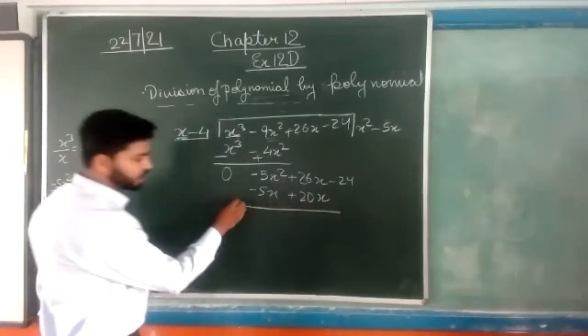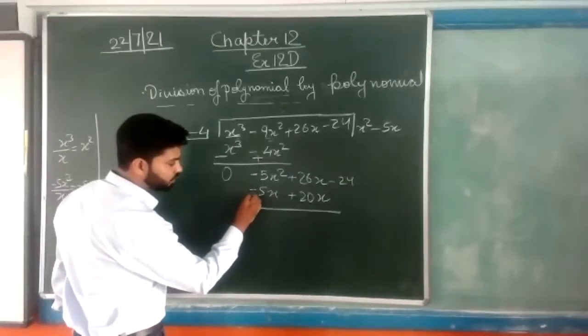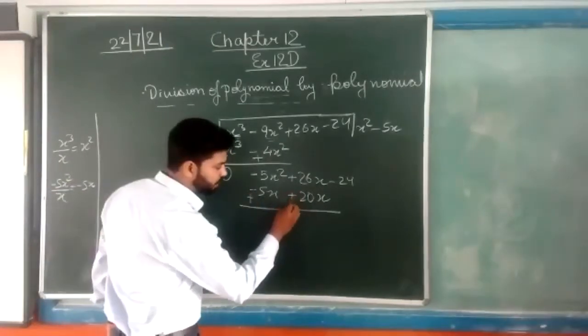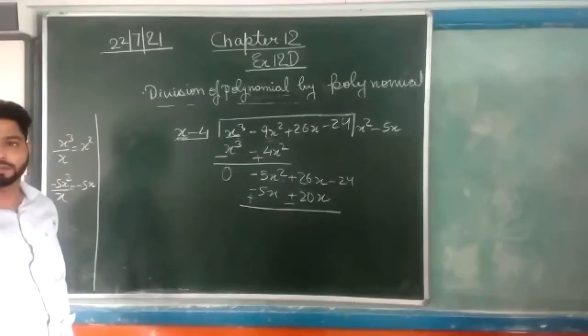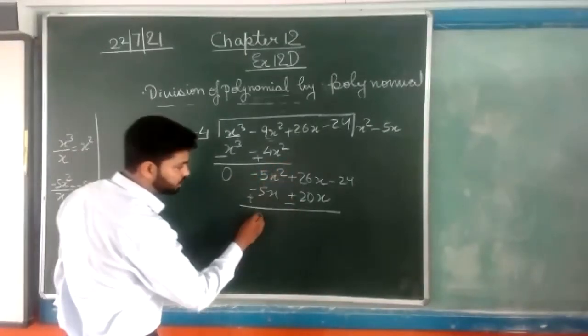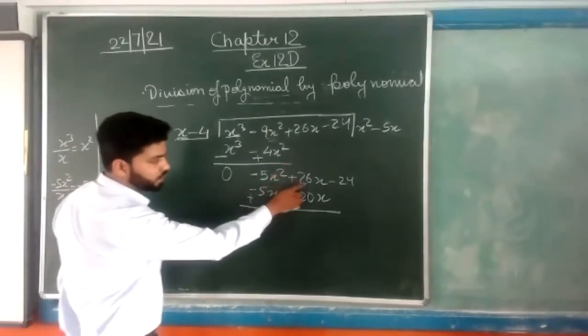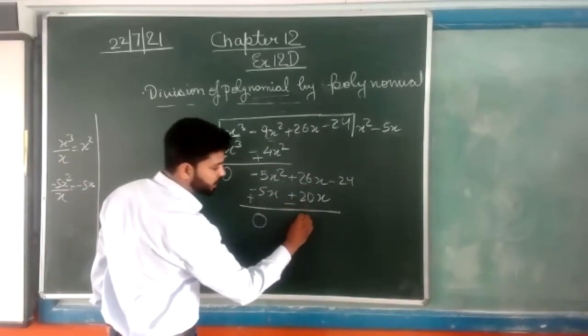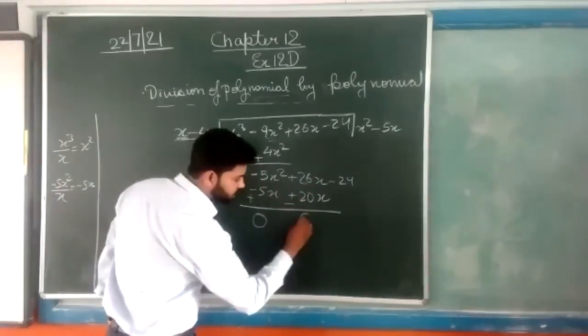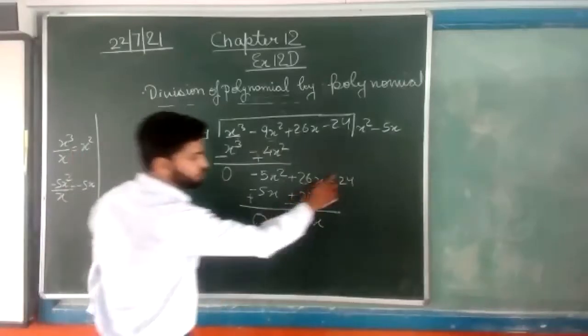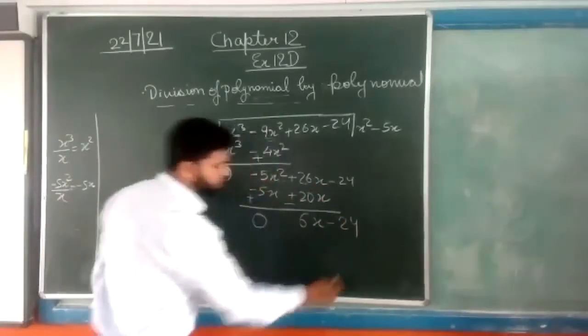Now again we are doing subtraction, so minus becomes plus, and plus becomes minus. We can cancel, that will become 0. 26x minus 20x, that is 6x. Minus 24 we will copy here.